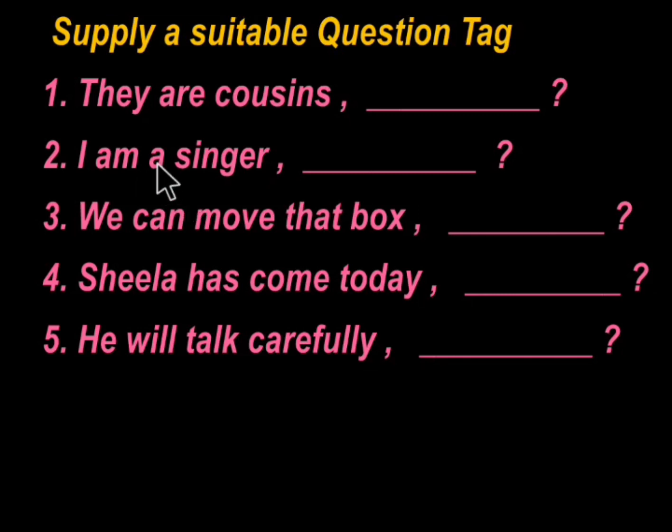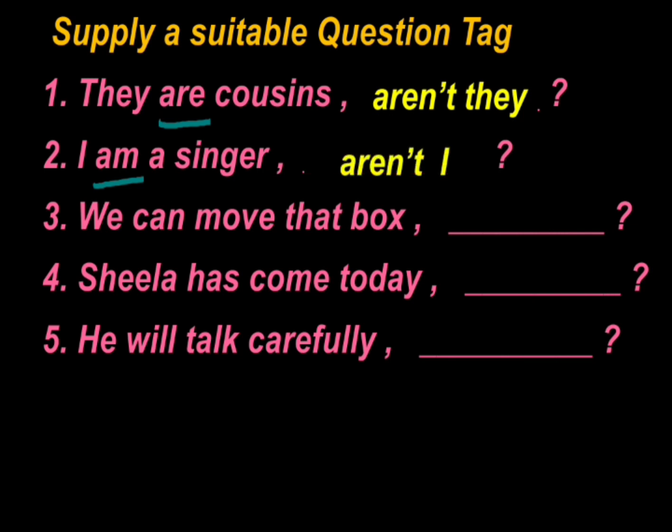Well, let us discuss the answers. They are cousins. Here, are is the auxiliary verb. It is positive, so we use the negative form, and the pronoun is they. So the answer, that is the question tag, is aren't they? Next sentence, I am a singer. Here, am is the auxiliary verb and I is the pronoun. If am is the auxiliary verb, the negative form is aren't. So the question tag is aren't I?